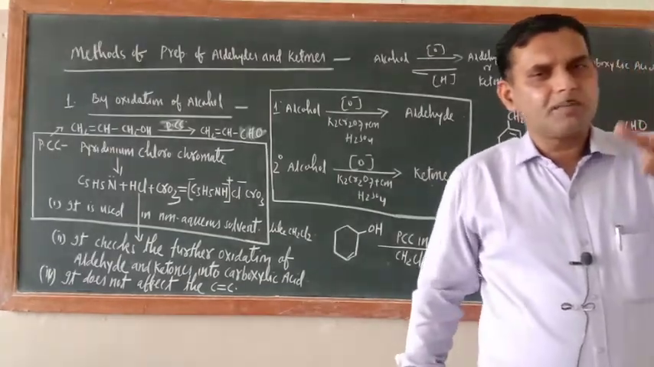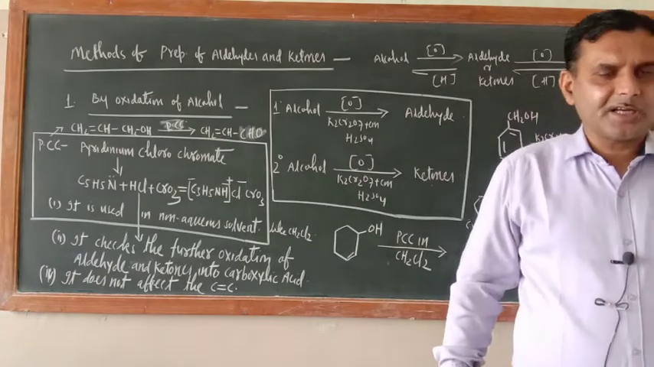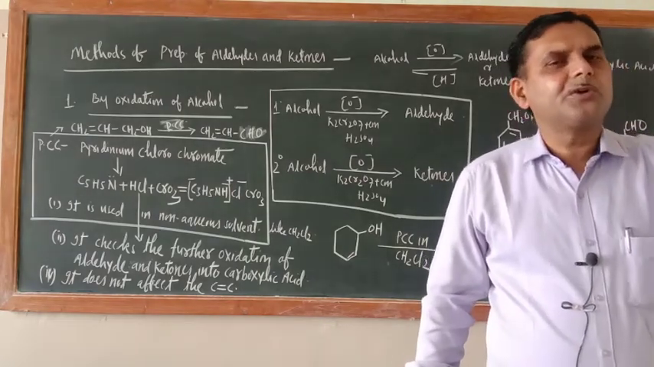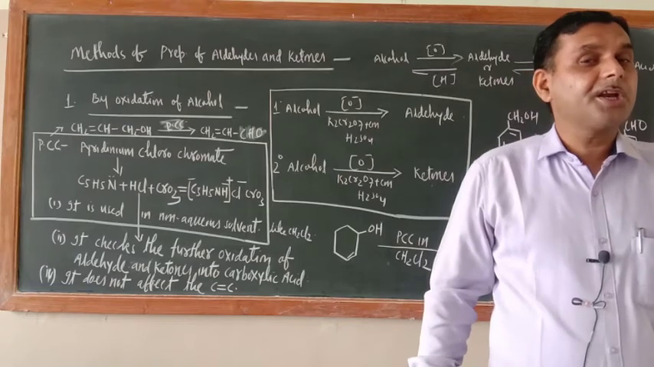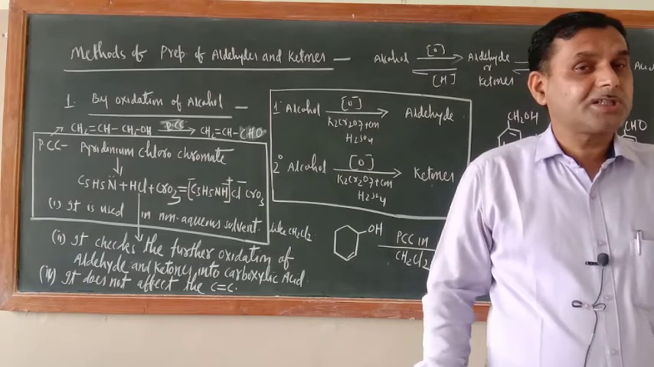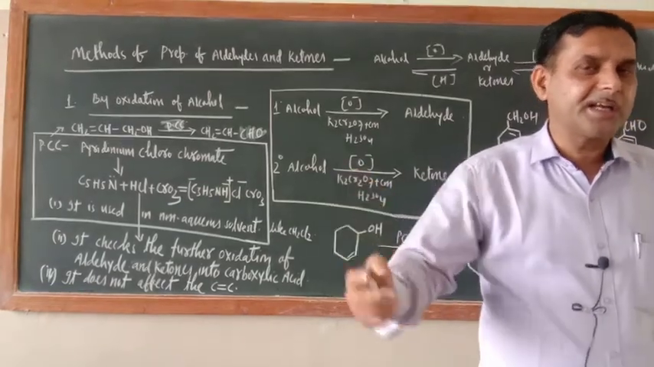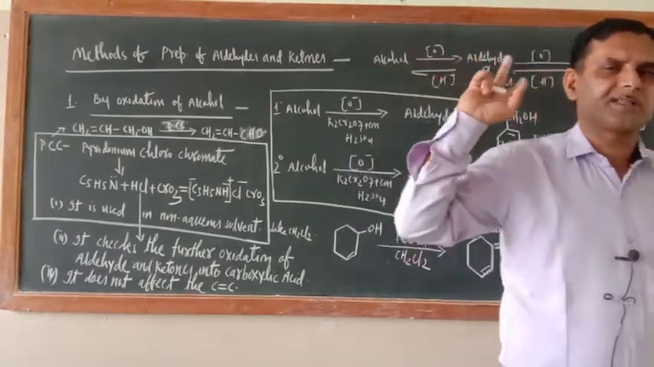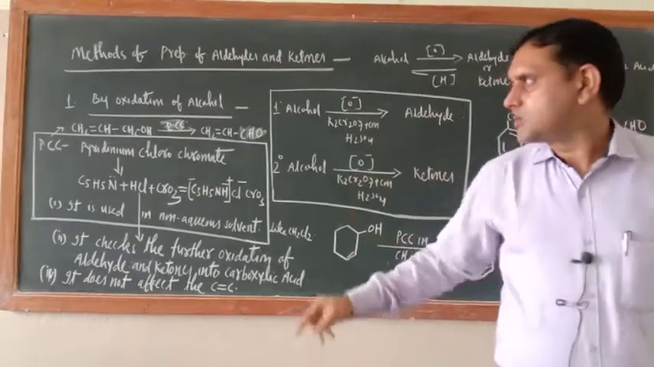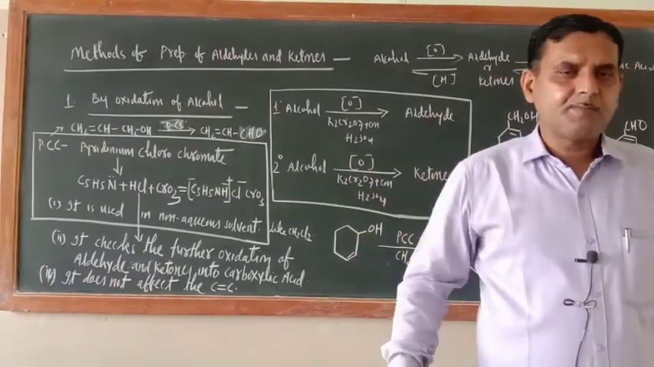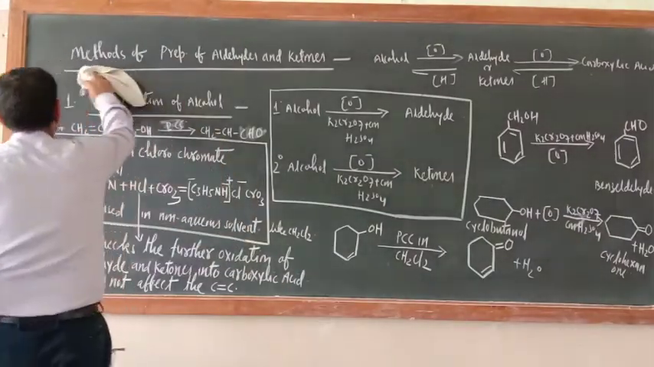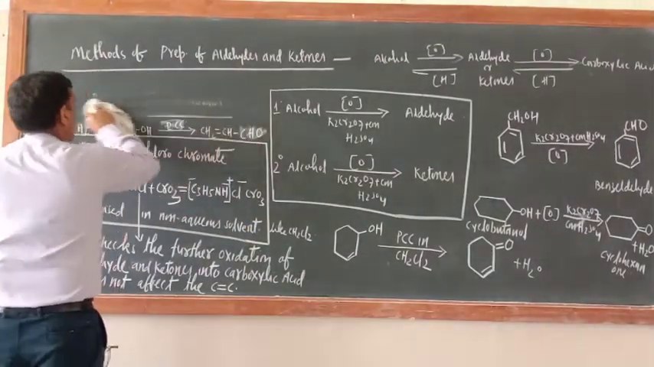1 degree alcohol will be dehydrogenated into aldehyde. 2 degree alcohol will be dehydrogenated into ketones. But 3 degree, instead of dehydrogenation, will undergo dehydration and you will get the alkene as a product. We have already discussed this in the alcohol chapter. So the second method is by dehydrogenation.